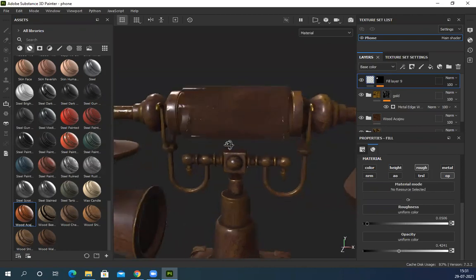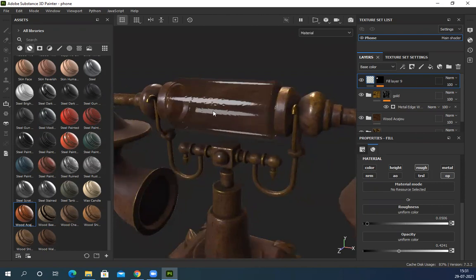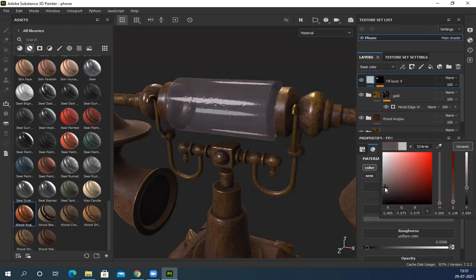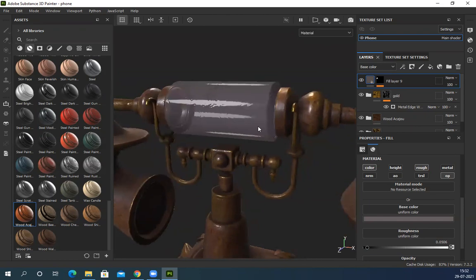Okay. Now you can see I have applied this glass material, but the base texture and normal are still visible. So what I have to do is add a color to this, whatever color I want, gray, dark color, any color. But here I can still see the normal information and the height information.